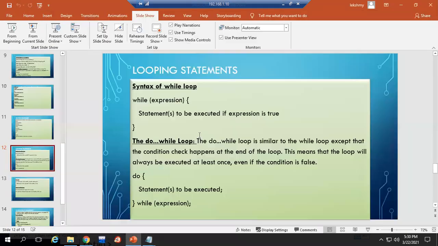See like this. So if initially the condition is false, then also no problem. At least one iteration I'll get, or at least once the statements will be executing. That is the difference between while and do while. Okay, clear? Now, another type of looping statement, that is for loop.